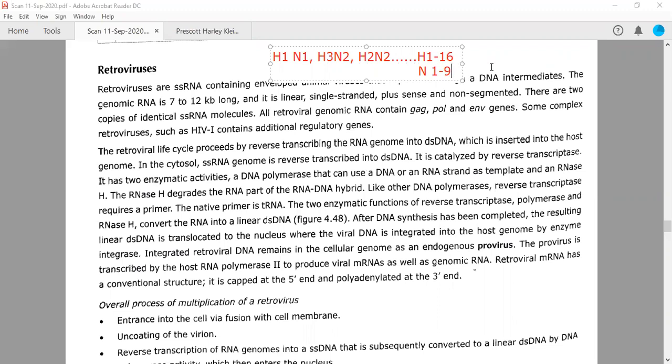Each time when a combination will form, it will give some kind of pandemic, some kind of new strain. So therefore, different kinds of viruses can be generated from the same virus population. I hope you are able to get this. If not, please let me know. I will try to explain it again to you.